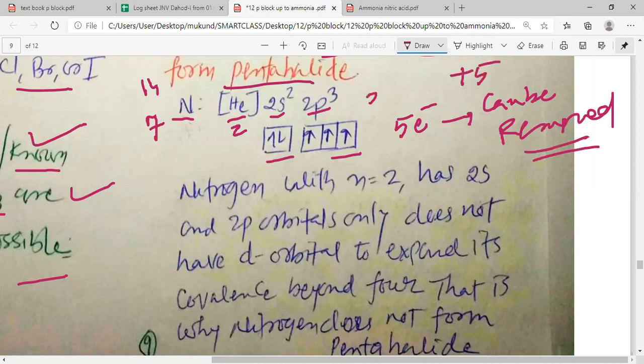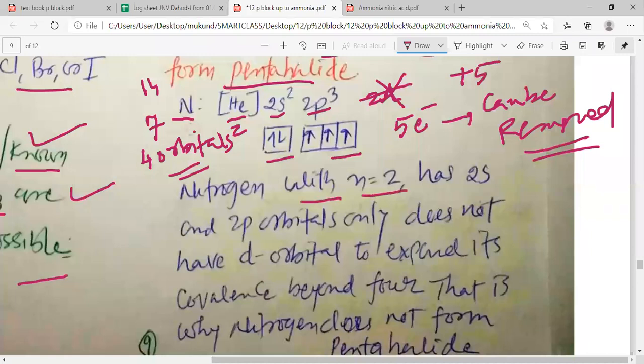But we know that, my dear students, 2d is not possible. So 2d is not available. That means there are only 4 orbitals available for covalence. One is from 2s and 3 from 2p. Thus, my dear students, nitrogen with n equal to 2 has 2s and 2p orbitals only.